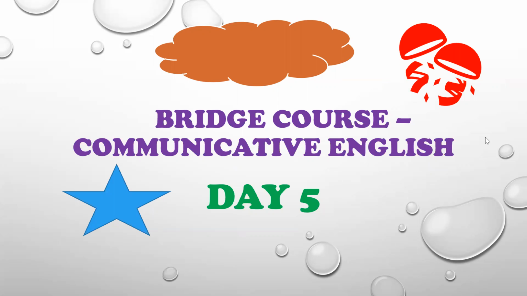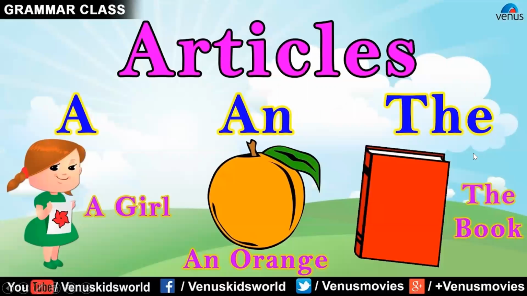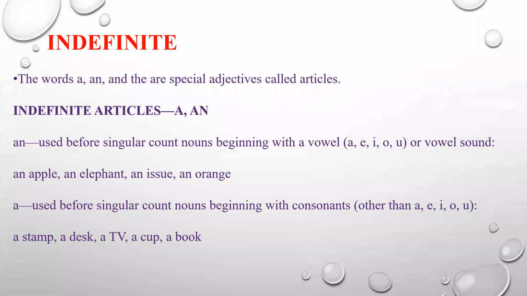Today, I thought we would see articles and a few important things that we have left from the previous classes. Articles play an important role in grammar, and there are two types, basically definite article and indefinite article. A and an are indefinite articles and the is the definite article. Let's get further with the articles topic.